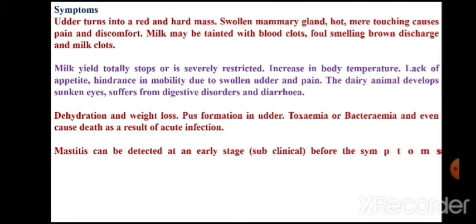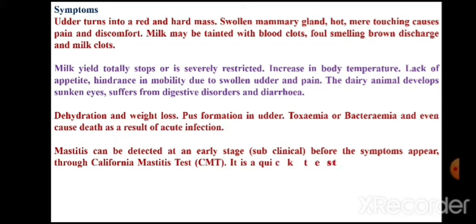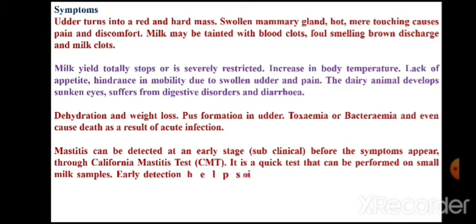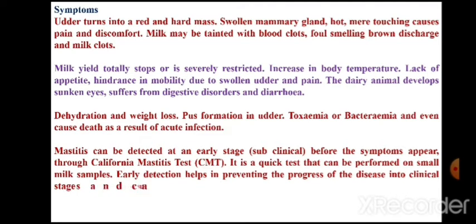Mastitis can be detected at an early stage, called the subclinical stage, before the appearance of symptoms, through the periodic California mastitis test, also called CMT, which is based on checking the viscosity of milk. It is a quick test that can be performed on small milk samples. Early detection helps in preventing the progress of disease into the clinical stage and causing heavy losses to dairy farmers.